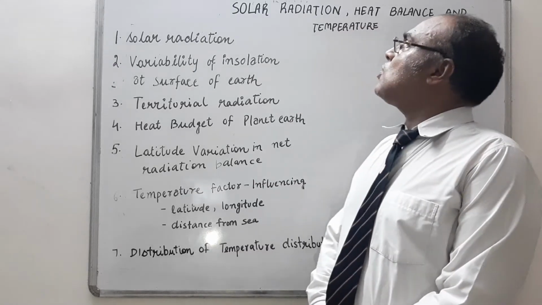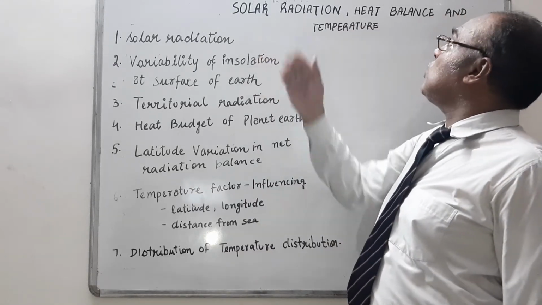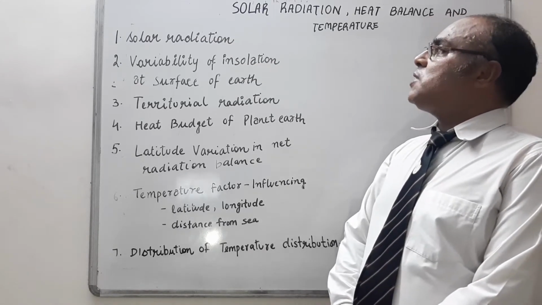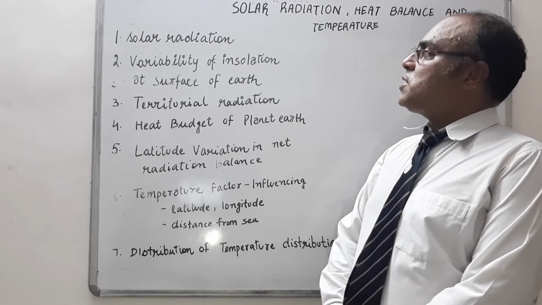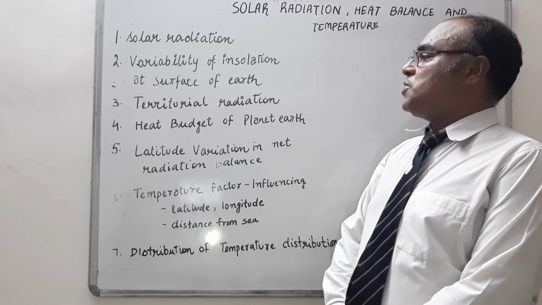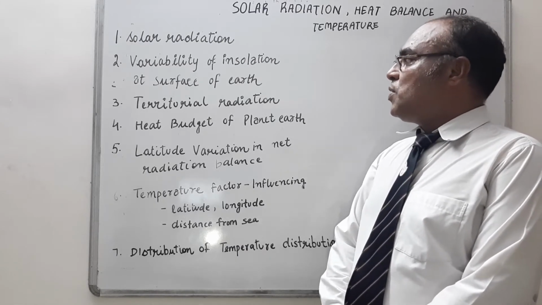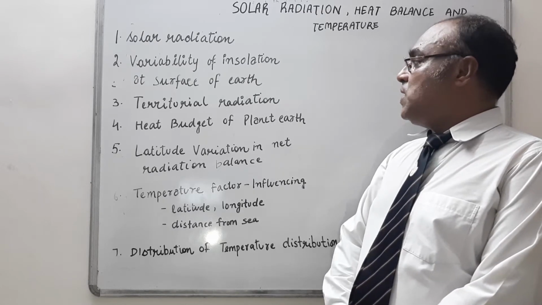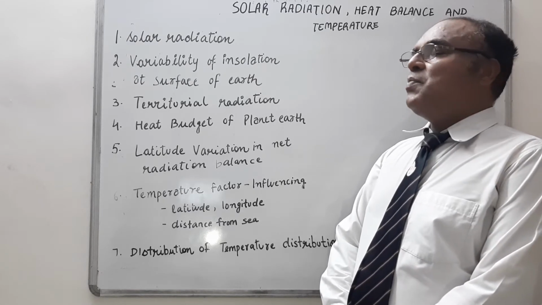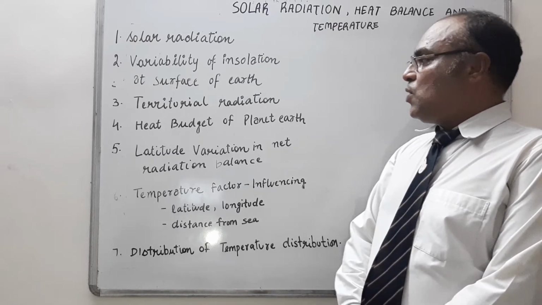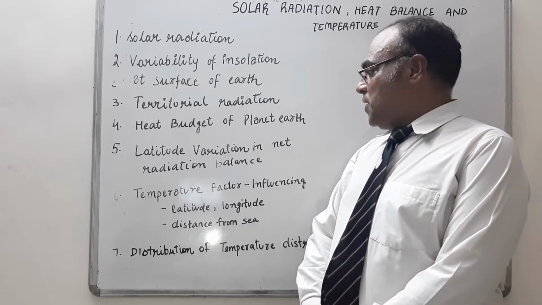In class 11 geography, a very important chapter is solar radiation, heat balance and temperature. In this chapter we are going to discuss solar radiation and the variability of insolation at the surface of the earth, how insolation falls in different areas. Then we'll take terrestrial radiation, then the heat budget of planet earth, how the mechanism of insolation is maintained on earth. We'll take latitude variation in net radiation balance.